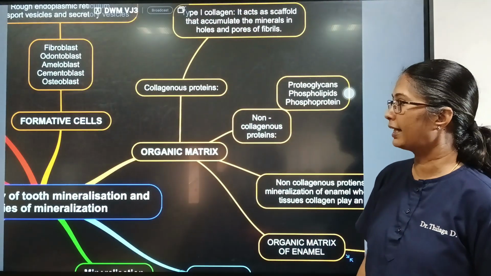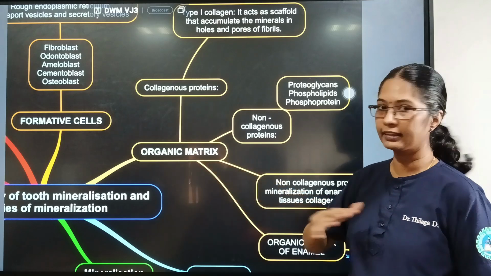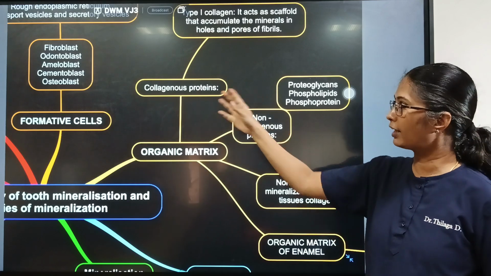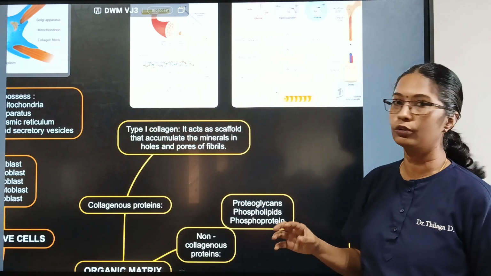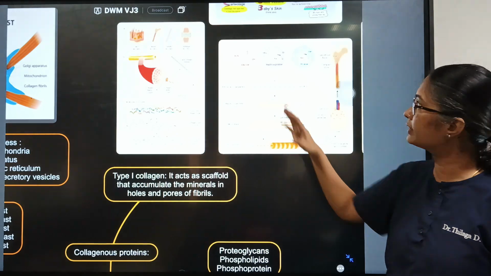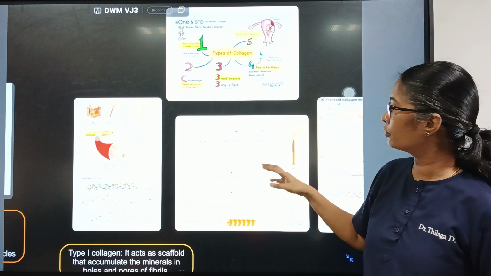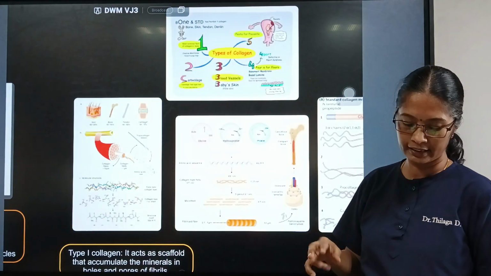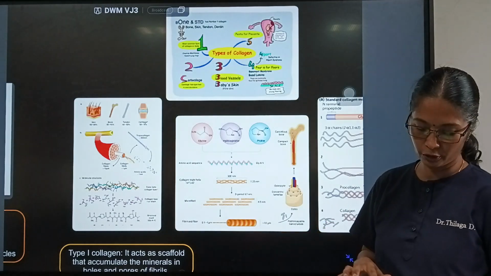And when we talk about organic matrix, what do these cells do and what is organic matrix? Organic matrix is the base. It can be made up of either collagenous proteins or non-collagenous proteins. So they are only proteins. In collagenous proteins, there are different types of collagens like type 1 to type 5. And what is a collagen? Collagen is nothing but amino acids like glycine, proline, hydroxyproline. They form chains. These chains form helices, like a triple helix, and these triple helices form the collagen fibers and they lay out to form the collagen matrix.